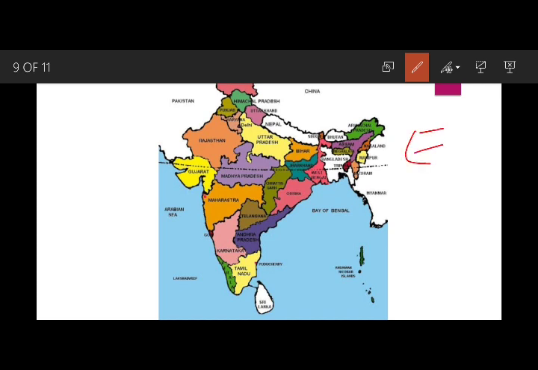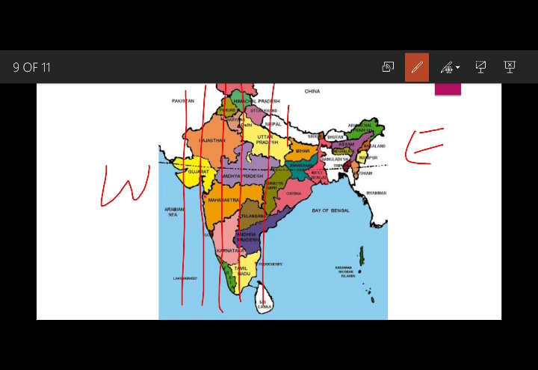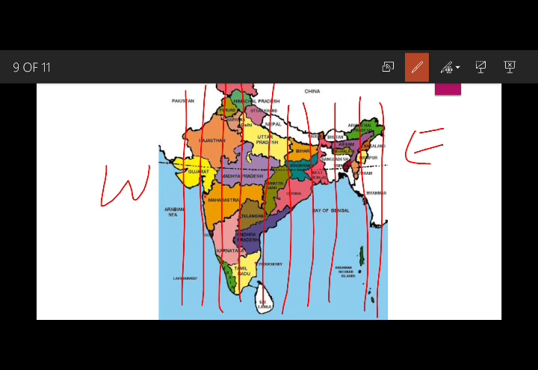Here is the east and here is the west. I told you that 30 longitudes pass in this way. 30 longitudes are passing through India, but we have taken the standard meridian, which is 82.5 degrees east, as the standard meridian of India.